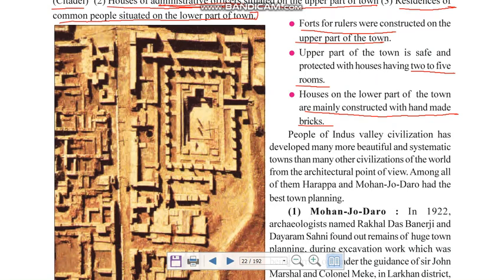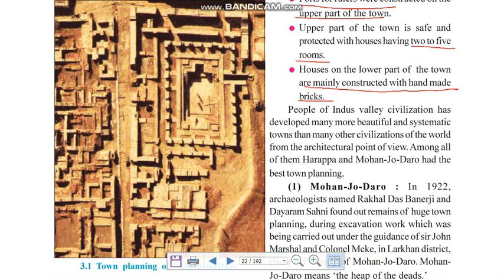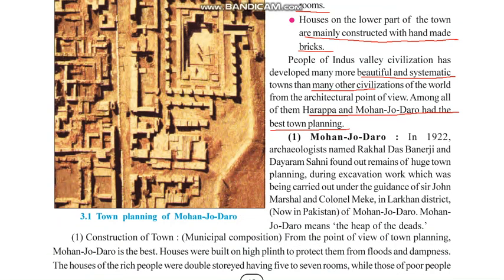People of the Indus Valley civilization had developed many more buildings and more systematic towns than many other civilizations. There were many other civilizations also, but they had not built towns as beautiful and as systematic as the Indus Valley people. From the architecture point of view, among all of them, Harappa and Mohenjo-daro had the best town planning. Presently, both places are in Pakistan.